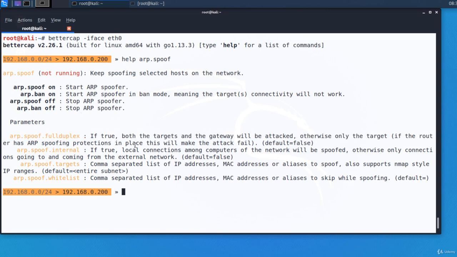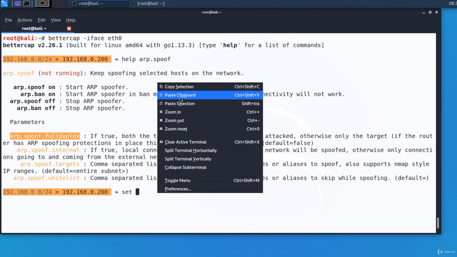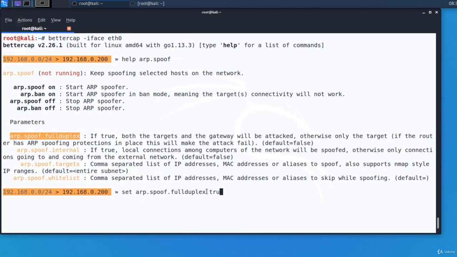Note that the default gateway could have some anti-spoofing features like dynamic ARP inspection activated. If that's the case, we cannot spoof the router and we have to set this option to false. To change the value of an option, any option of any module, we execute set, the name of the option and the value. For example, set arp.spoof.fullduplex true. When you change an option, you can use tab to autocomplete it. It's the Linux style of running commands.